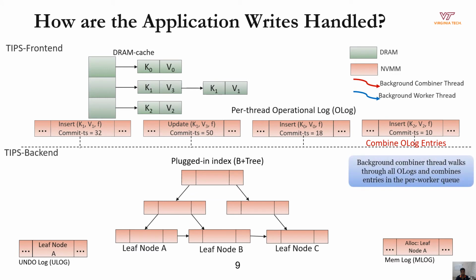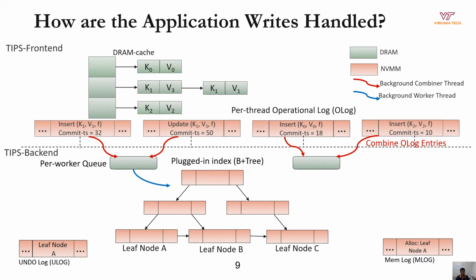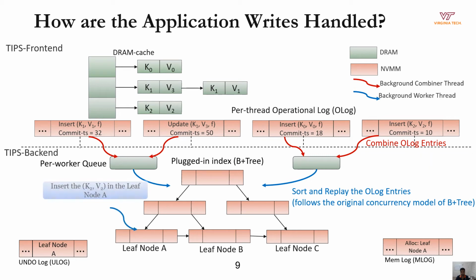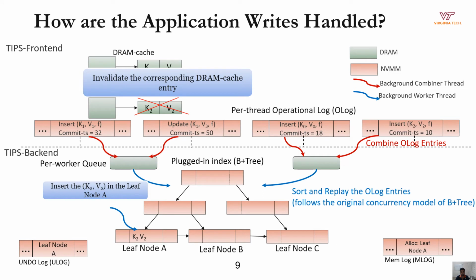To propagate the updates to the user-defined B plus tree, TIPS employs a separate background thread to combine all the olog entries in a per-worker queue. Then it spawns multiple background workers, which sort and replay the olog entries on the B plus tree. Note that unlike the writes to the front end, the backend writes follow the concurrency model of the B plus tree. After writing to the B plus tree, the worker thread proceeds to invalidate the corresponding DRAM cache entry and then exits.